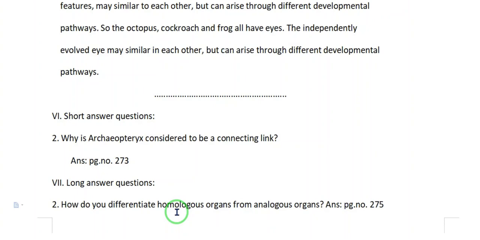Analogous organs look similar and perform similar functions but they have different origin and developmental pattern. Example, the function of the wings of a bat and the wings of an insect are similar but their basic structures are different.